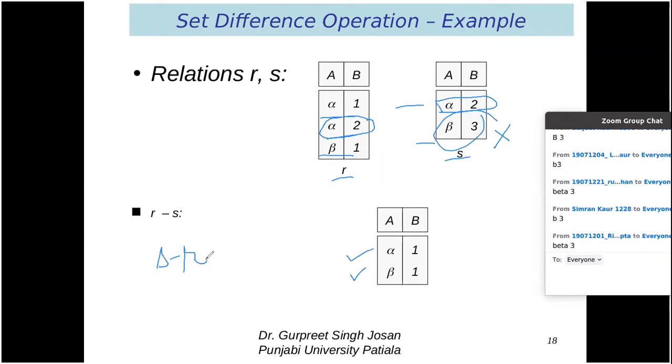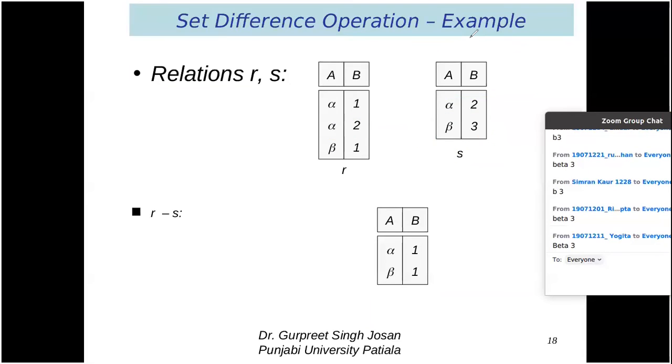So that means R minus S is not equal to S minus R. So one thing you must understand, R minus S is not equal to S minus R, but R union S is equal to S union R. R intersection S is equal to S intersection R. So that is possible, but R minus S is not equal to S minus R. I hope you got this particular idea.